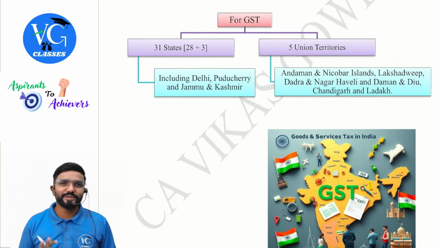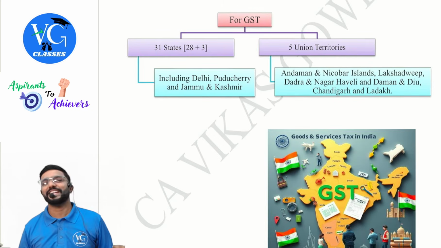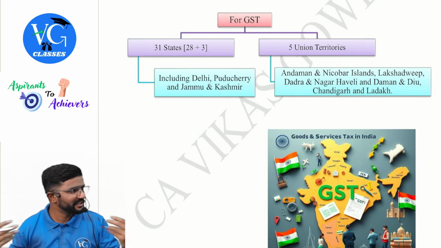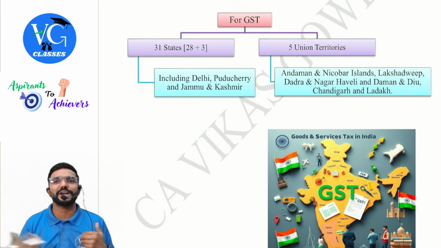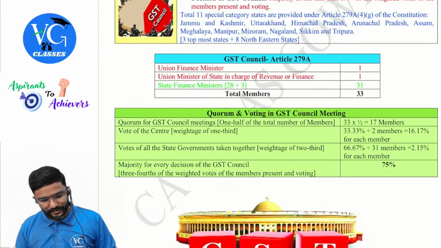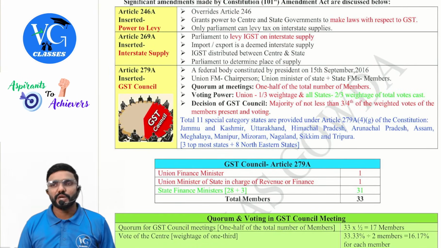Clear? So for the outside world, sir, how many states and how many union territories? 28 plus 8, guys. That is for any general knowledge, it is 28 plus 8 only. But when it comes to GST, there is a slight alteration. So totally 33 members are there, guys, in the GST Council.